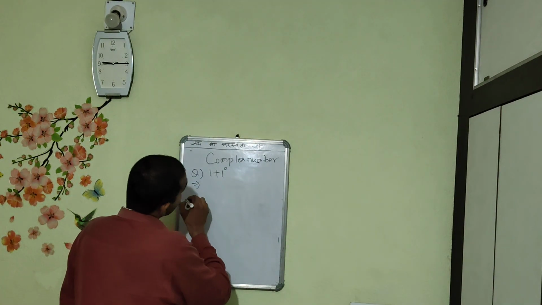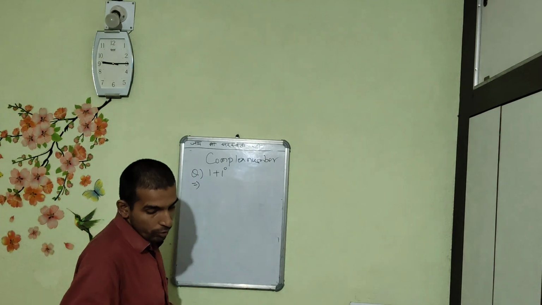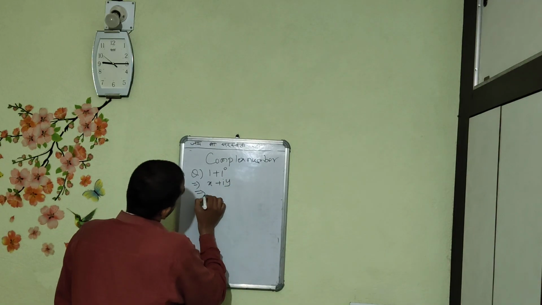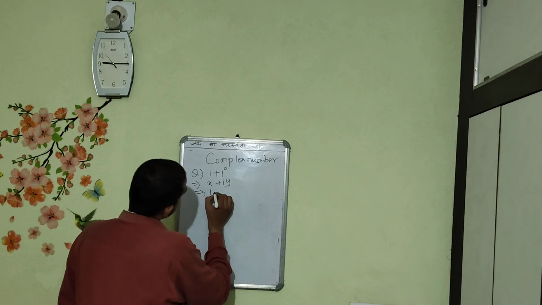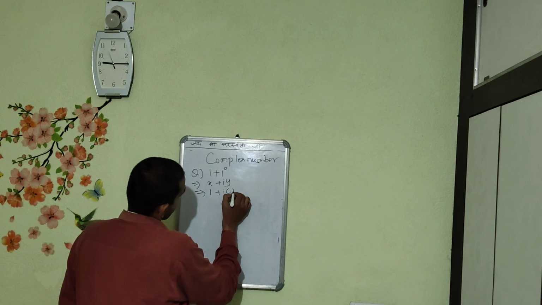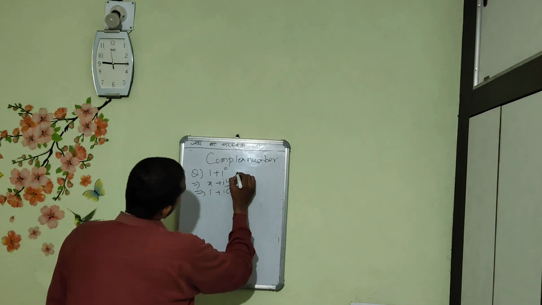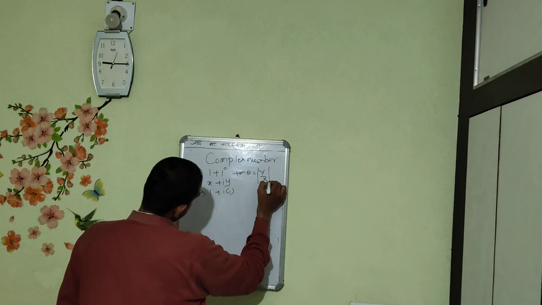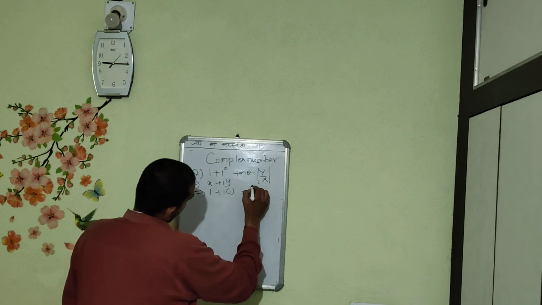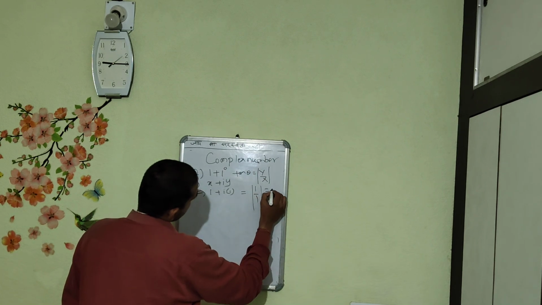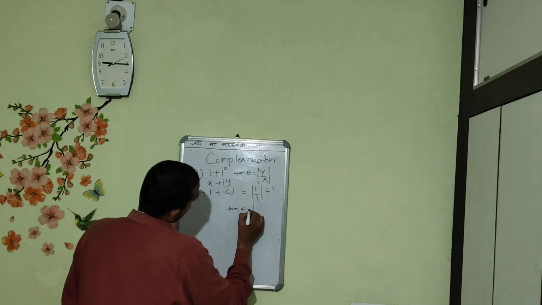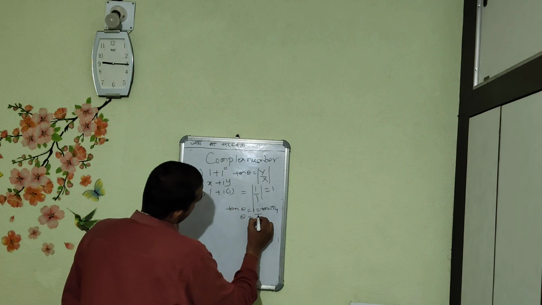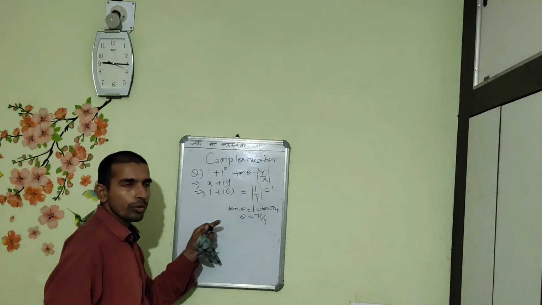Here i is the iota, and first and foremost, if we write x plus iy and equate both, x is 1 and y is also 1 here. We know that tan theta is equal to mod of y by x. That is the basic formula. So applying 1 by 1, that is 1, tan theta is equal to 1, or tan theta is equal to tan pi by 4. So theta is equal to pi by 4.